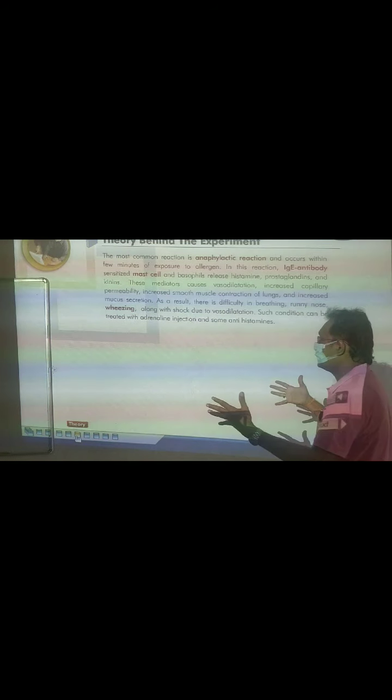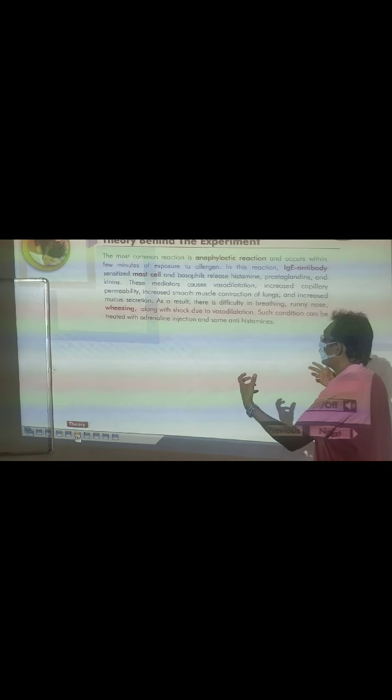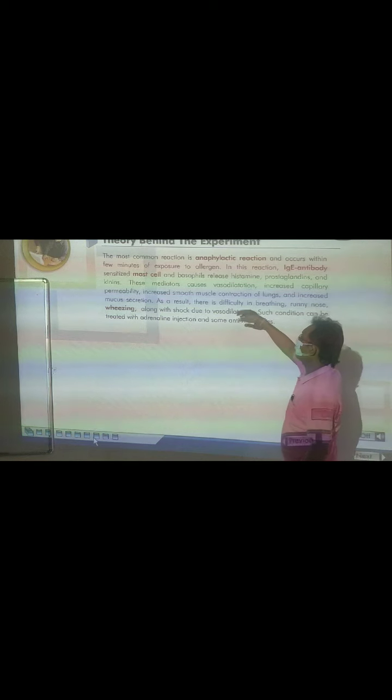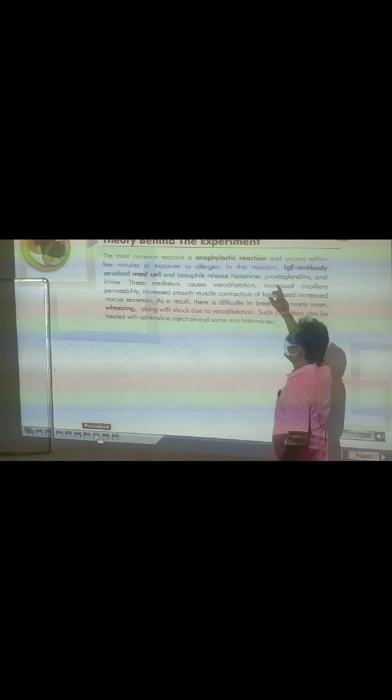The most common reaction is the anaphylaxis reaction: antigen and antibody produce the anaphylaxis reaction on the mast cell surface, and they create the allergy. They release the histamine, prostaglandin, and kinins responsible for inflammations.